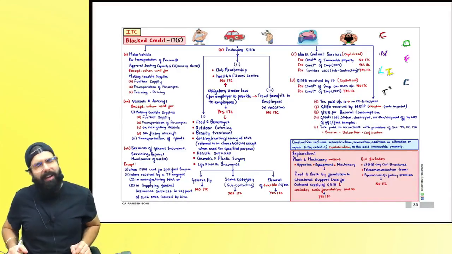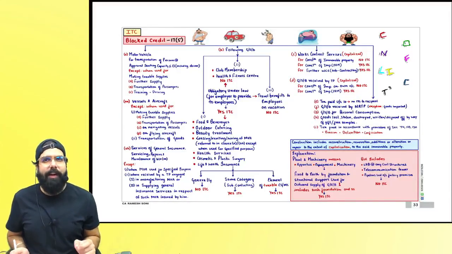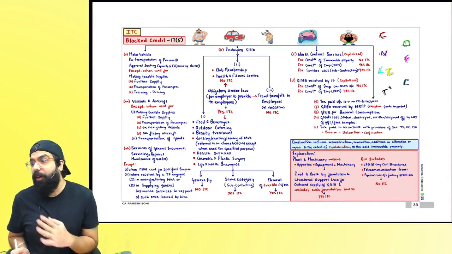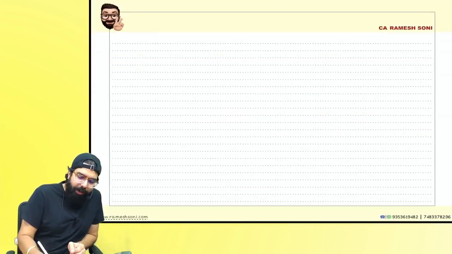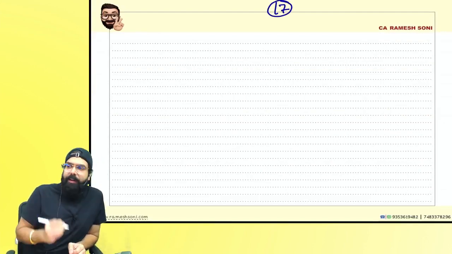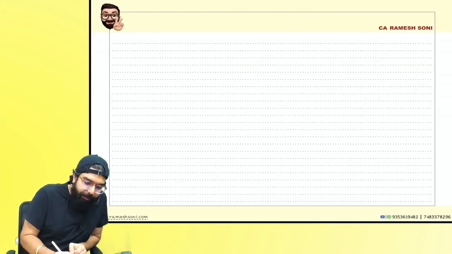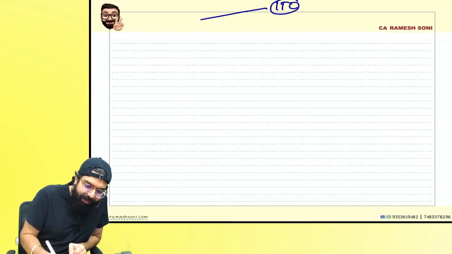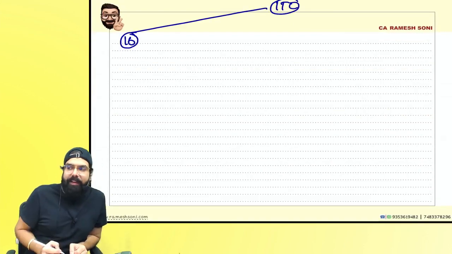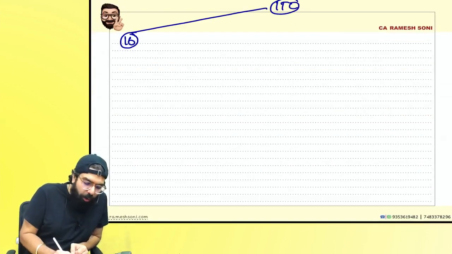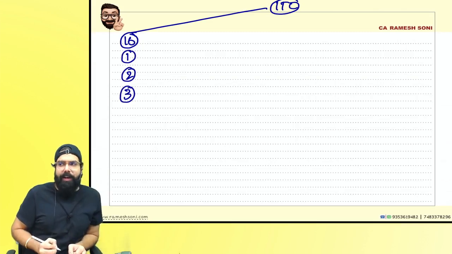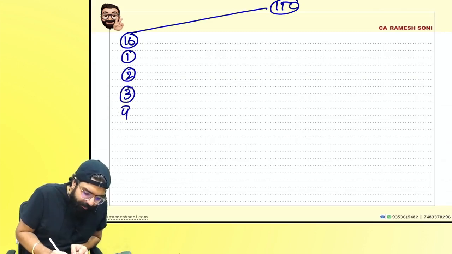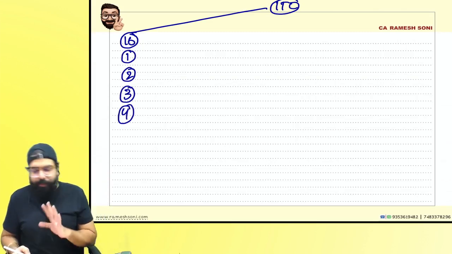Alright people, let's go ahead and revise the next section, section number 17, subsection 5, which talks about block credit. When we read the chapter of ITC, first we have section number 16. Section number 16 talks about who is eligible, registered person, 16.2 condition, depreciation taken, don't take ITC, and the maximum time limit to take the credit.